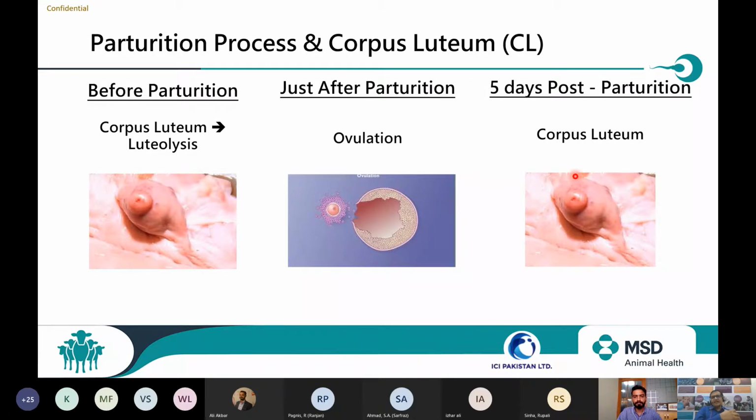One more thing: if there is any infection, even mastitis, there are reports which show high chances that mastitis at the time of parturition also leads to uterine infection because of the blood circulation route. So if anything happens, that corpus luteum maintains the high progesterone level, reduces the immune system of the body, and the animal suffers from uterine infection.